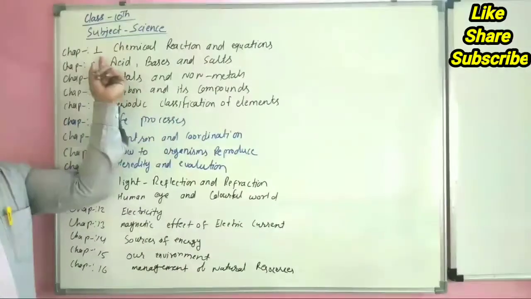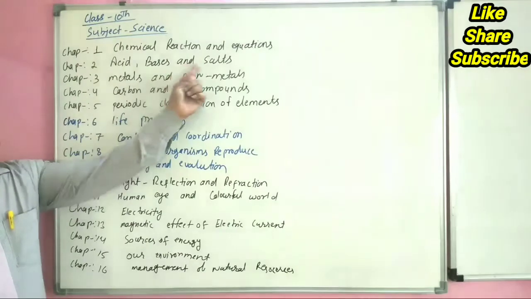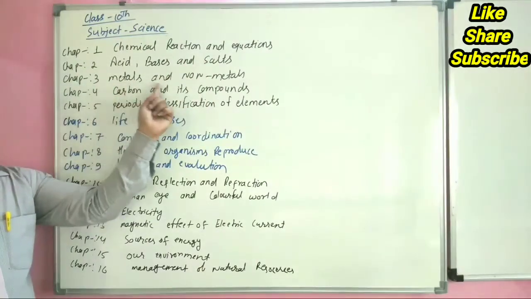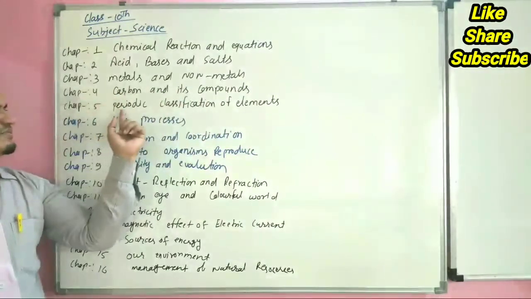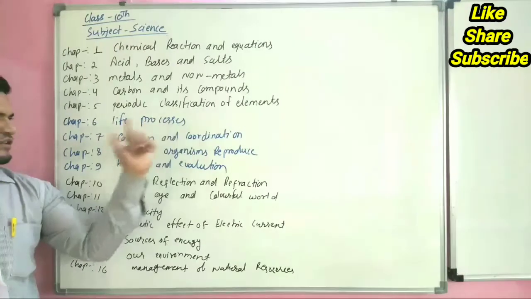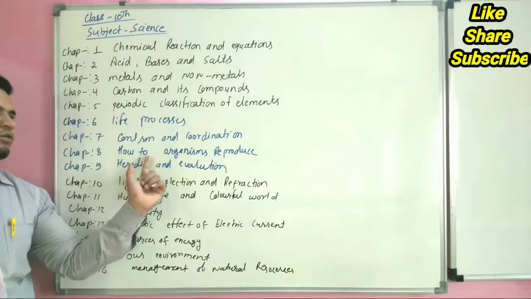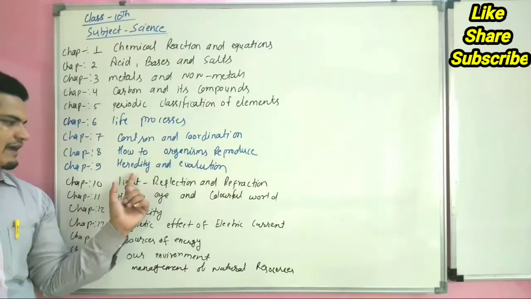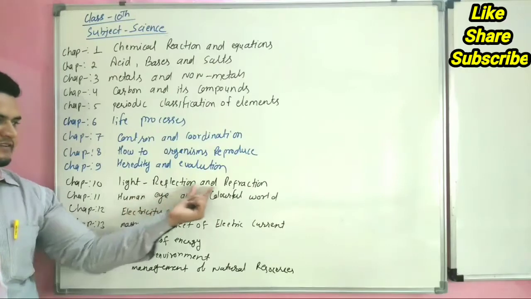Chapter 1, chemical reaction and equation. Chapter 2, acid, base and salt. Chapter 3, metal and non-metal. Chapter 4, carbon and its compound. Chapter 5, periodic classification of element. Chapter 6, life process. 7, control and coordination. 8, how do organisms reproduce. 9, heredity and evolution. 10, light reflection and refraction.